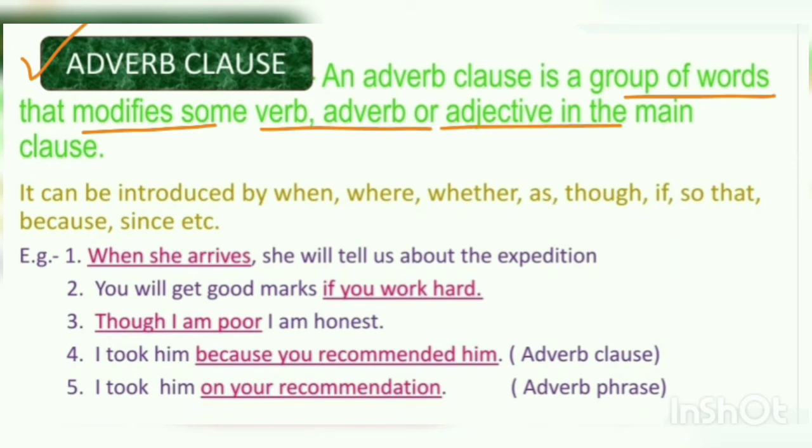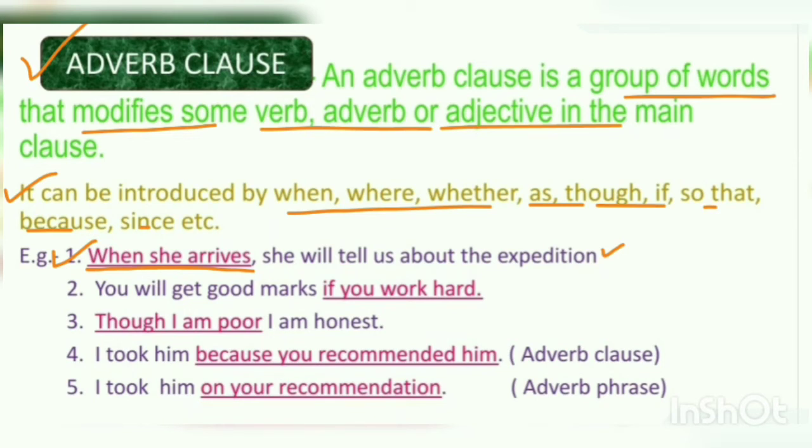It can also be introduced by when, where, whether, as, though, if, so that, because or since, etc. All the pink colored sentences in the examples are adverb clauses. So let's see. Number 1, when she arrives, she will tell us about the expedition. "She will tell us about the expedition" is a principal clause making complete sense, whereas "when she arrives" is an adverb clause which is incomplete in sense and depends on the main clause.